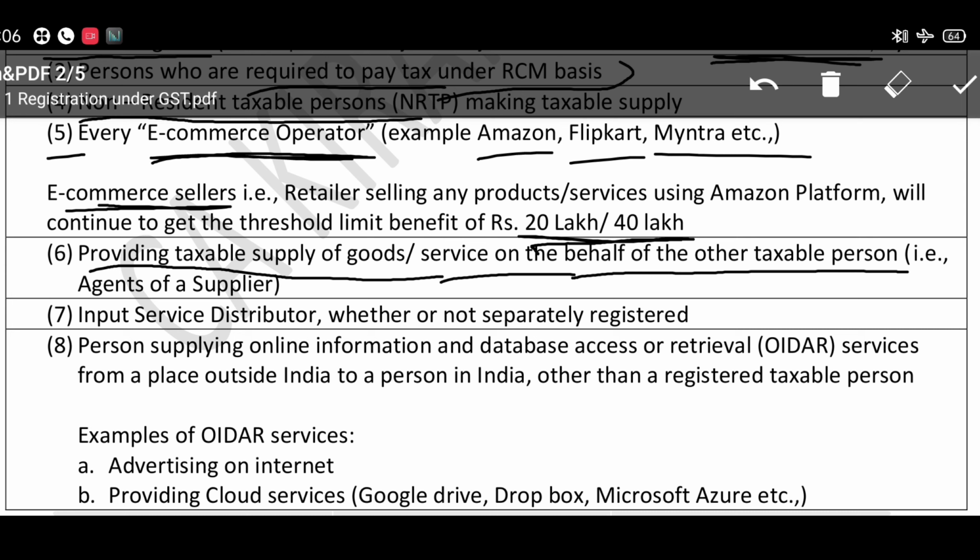So number 7, input service distributor. Input service distributor is a big concept. I will explain it in the input tax credit chapter. For the time being, remember, input service distributor means if you have a head office and branches and you want to distribute the input tax credit between the head office and branches, they need to be registered under GST. I will explain in detail in the input tax credit chapter, so for the time being, I am leaving it here.